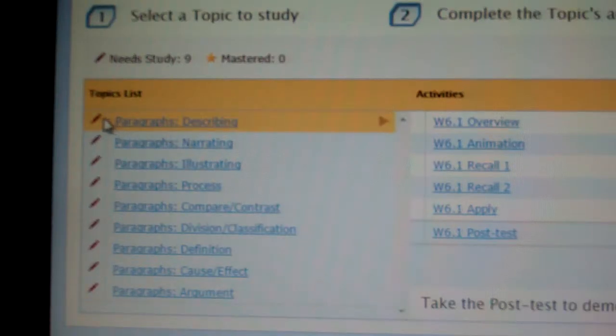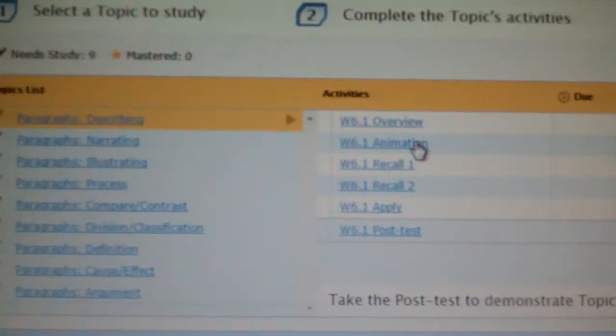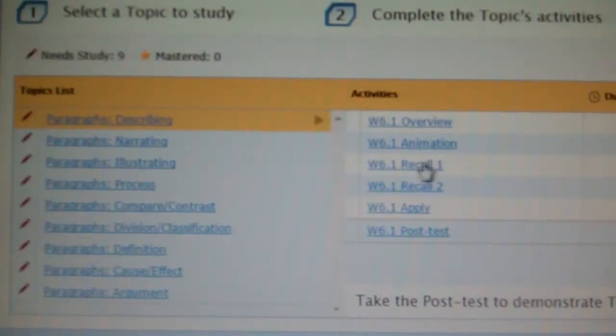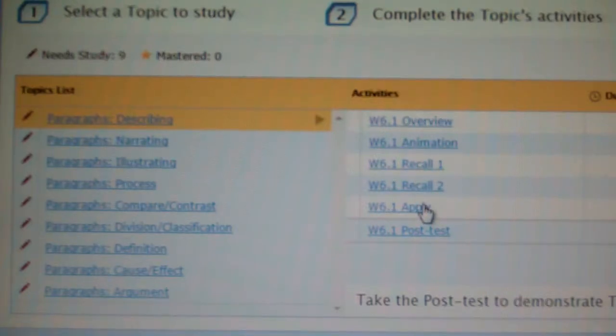Now the goal again is to change your pencils into mastered stars. It's not going to happen for every single topic, but that needs to be the goal. And so if you start with the first one, describing, paragraphs describing, you have your overview and animation. Those are the roots of the lesson, so you want to spend some time looking at those, and I'll readjust the camera a little bit so you can get all that in. And then remember that you need to complete at least 1 recall and 1 apply before you take a post-test.